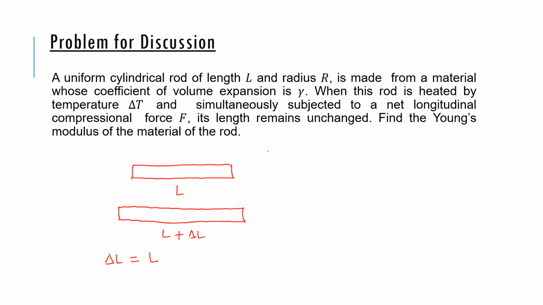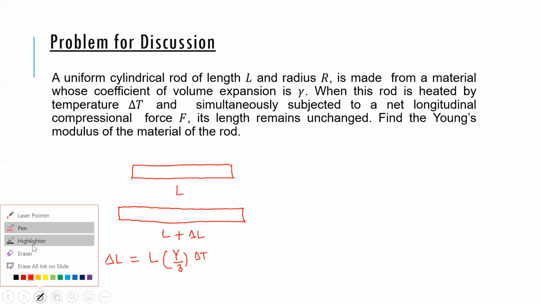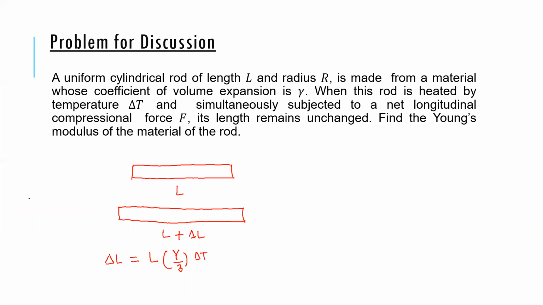Alpha is not given here, gamma is given. So I can write that as gamma by 3 into delta T. You're okay? Now, when it is subjected to a longitudinal compressive force, because you are applying a force here and here, what will happen?